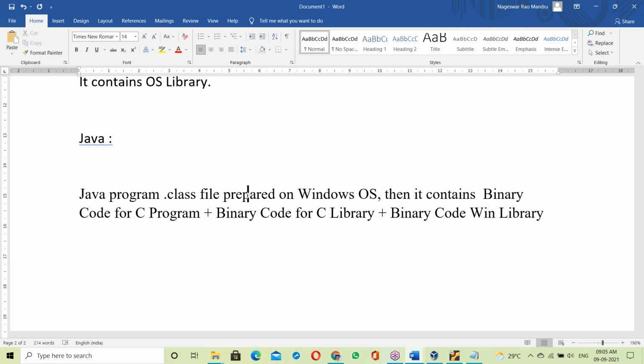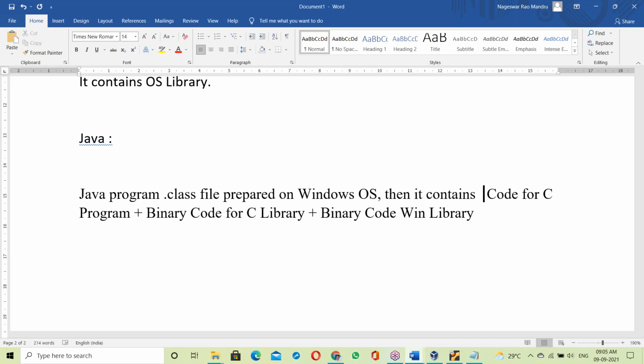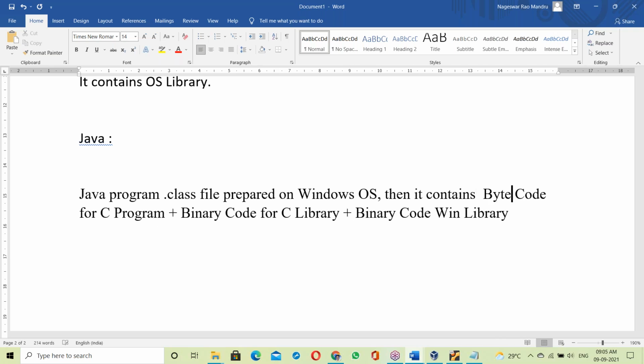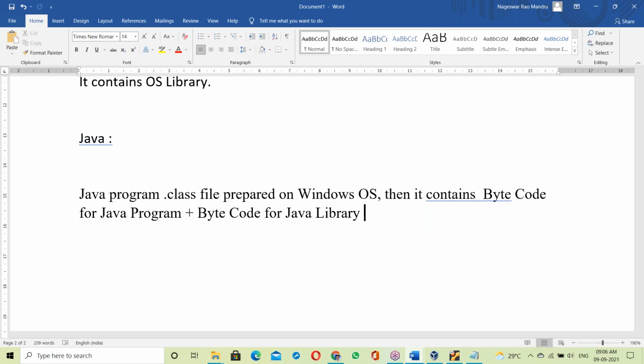A Java program dot class file prepared in Windows OS, what does it contain? It contains byte code, not binary code. Binary code is different, byte code is different; we'll discuss byte code. So it contains byte code for the Java program plus byte code for the Java library, plus OS library?